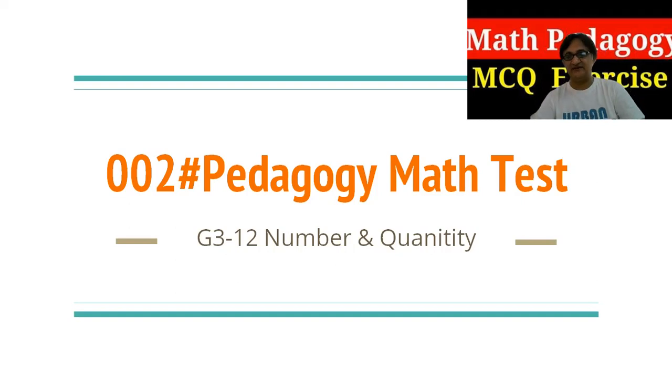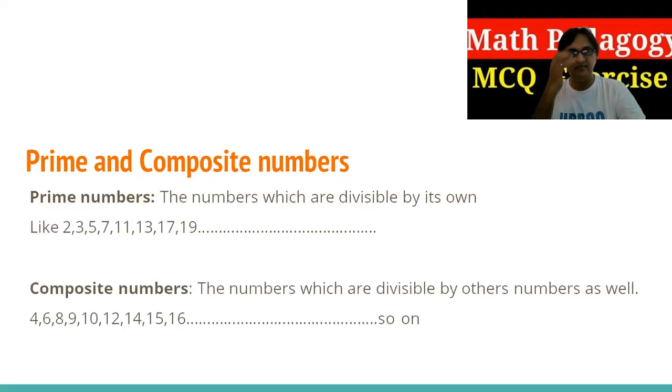Let's see the first one. The first one is prime and composite numbers. First, we need to know what prime and composite numbers are. In simple definition, a prime number is a number divisible only by itself, by its own, meaning it can be divided only by itself. For example, 2, 3, 5, 7, 11, 13, and so on, as you can see on the screen.